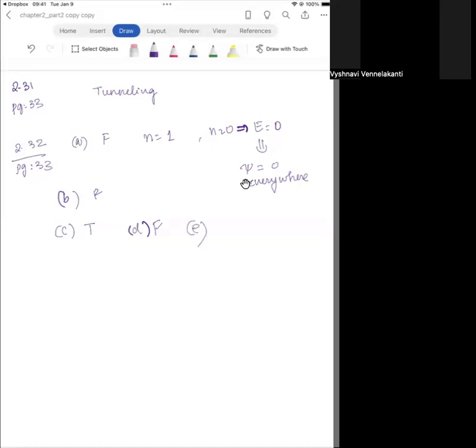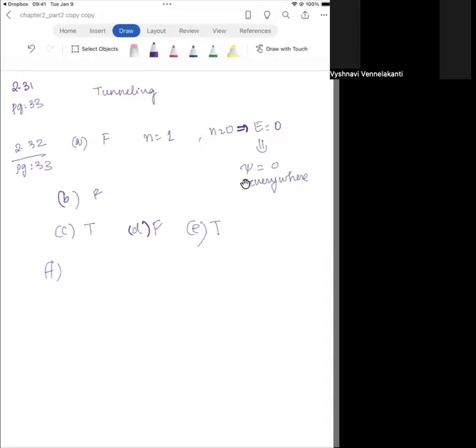So for E, for particle in a box n equals 2, the probability of finding the particle in the left quarter of the box equals the probability of finding it in the right quarter of the box. That is definitely true. We can take a look at figure 2.4 and you see that the probability density is actually equal. We don't need to evaluate any integrals to arrive at that conclusion.